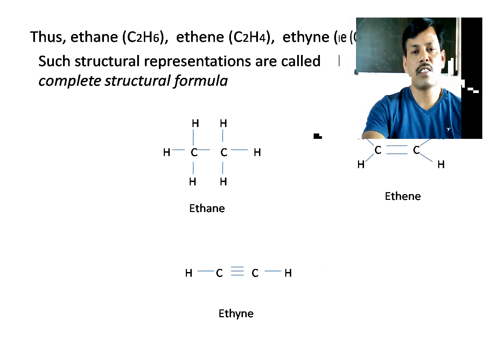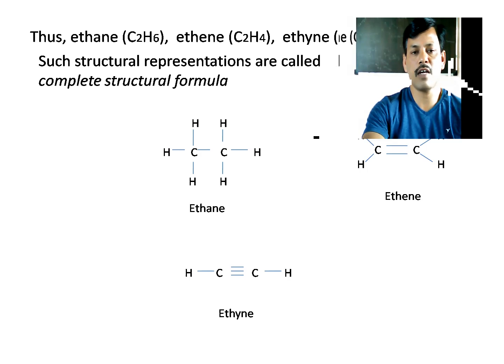Now, in this picture, we have carbon-carbon single bonding, carbon-carbon double bonding, and carbon-carbon triple bonding. The single bonding compound is ethane. Here, two consecutive carbon atoms have single bonding. It means these two carbons have sp3 hybridization. Clearly, a single bond represents sp3 hybridization. So this is the structure of ethane.